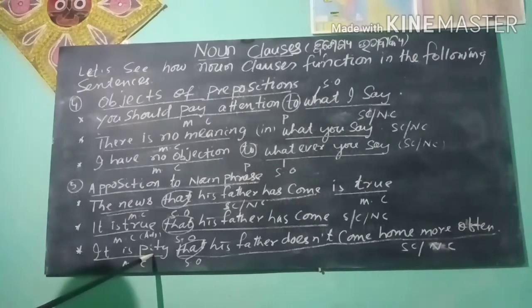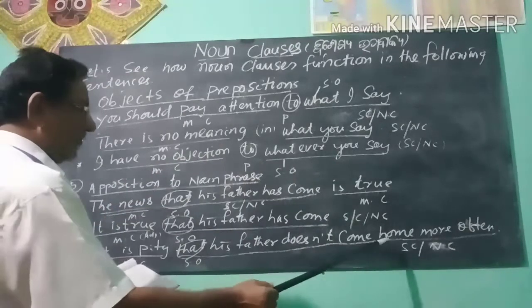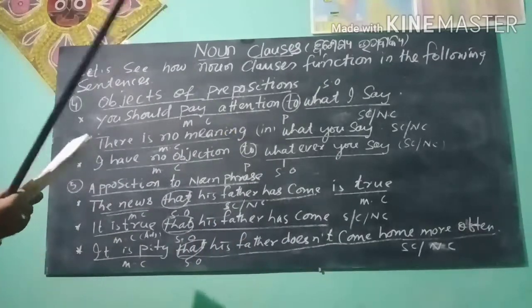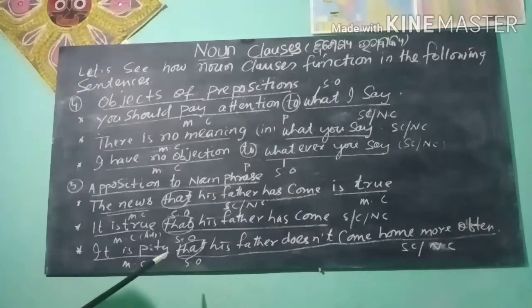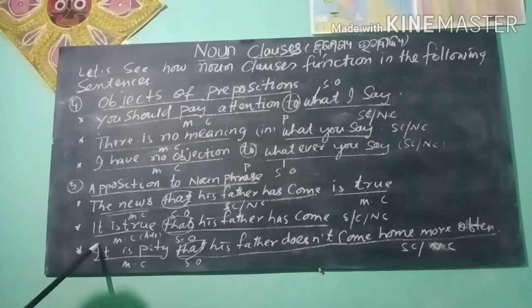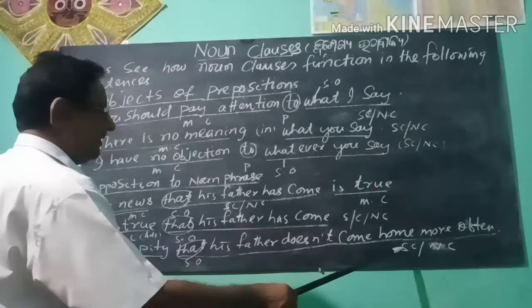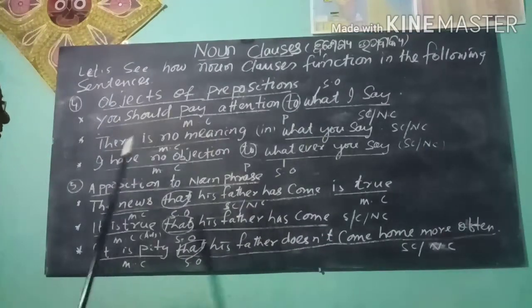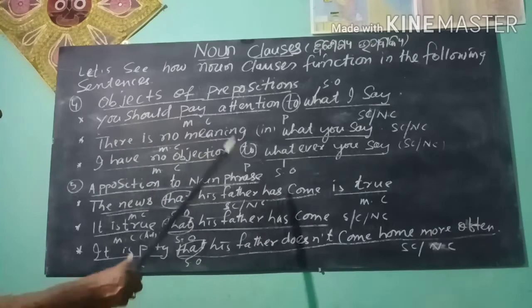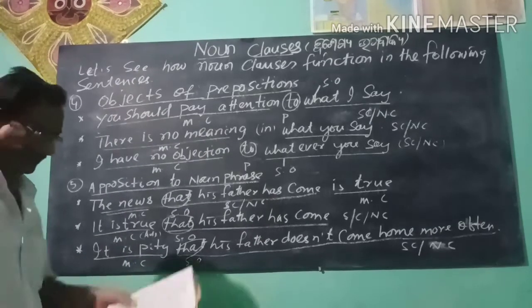But here, that his father does not come home more often describes the pronoun it. So, that his father does not come home more often is a noun clause, and it is also in apposition to the pronoun it.